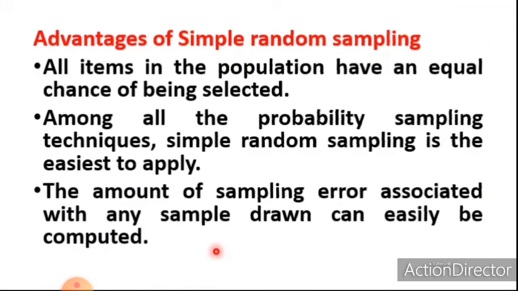Now we can discuss the advantages of simple random sampling. All items in the population have an equal chance of being selected. This is the first advantage. The next one is that, among all the probability sampling techniques, simple random sampling is the easiest to apply. The amount of sampling error associated with any sample drawn can easily be computed. So these are the advantages of simple random sampling.